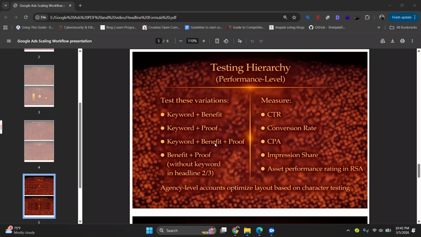So in your testing hierarchy, at performance level, test the variations: keyword plus benefit, keyword plus proof, keyword plus benefit plus proof, and also benefit plus proof without keyword in headline 2 or 3. Then measure CTR, conversion rate, CPA, impression share, and also the assist performance rating in RSA. Sometimes keyword plus benefit performs better than adding proof. Sometimes keyword plus proof performs better. So never assume, always test, because it is all about testing.